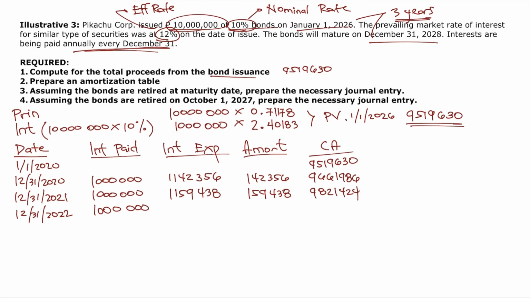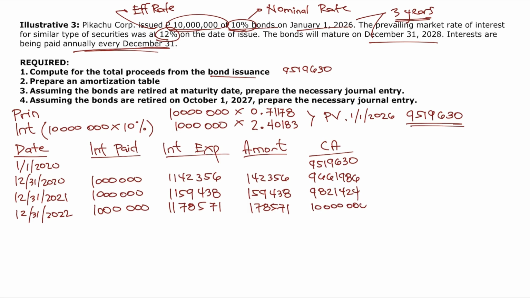9,821,424. Then, isang taon pa times 12%, ang makukompute natin dito will be 1,178,571. Liwanag ba? Then, difference of the two will be equal to 178,571. And then, kapag in-add mo yung dalawa, dapat around 10 million na to.